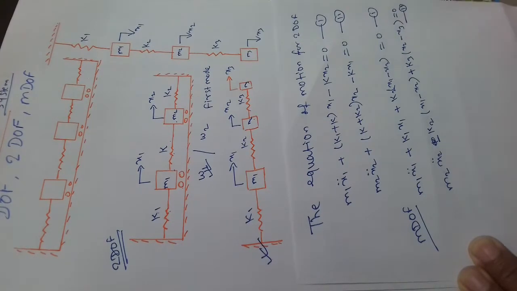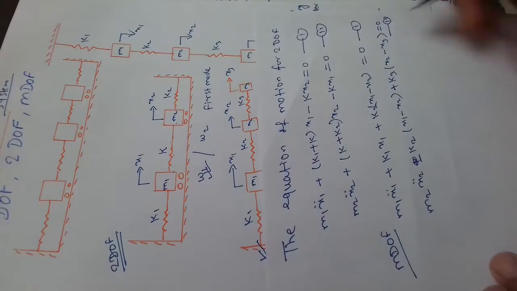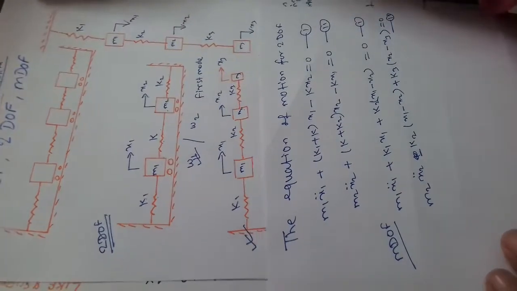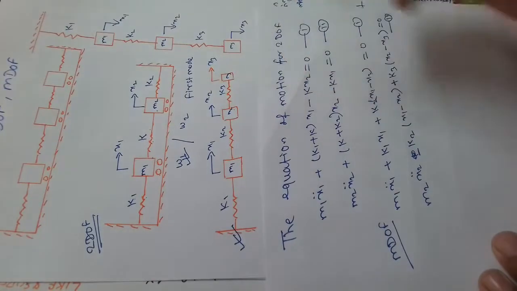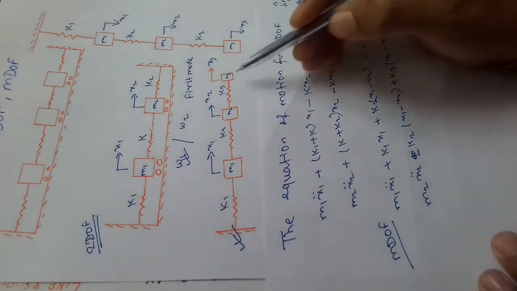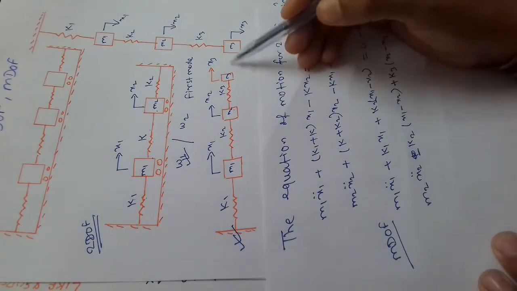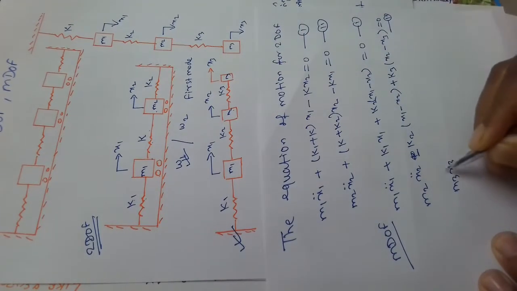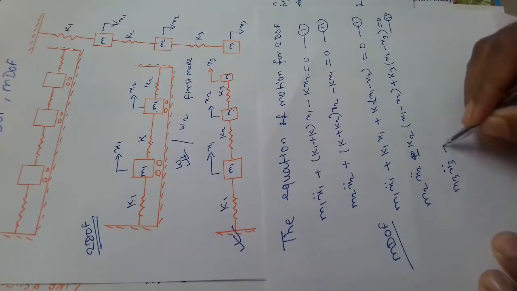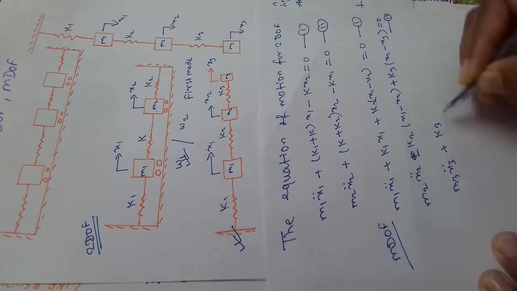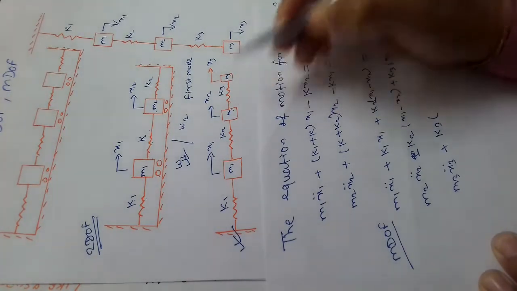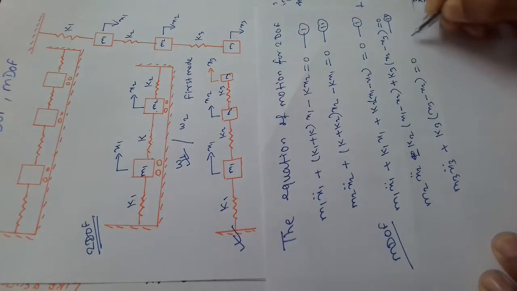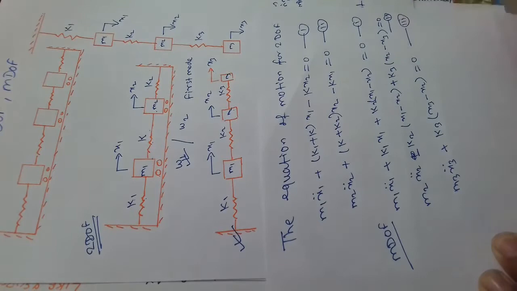This will be equation number 2. For mass m3, what will be the equation? Because m3 is independent, m3 x3 double dot plus k3 (x3 minus x2) equal to 0. This is equation number 3.